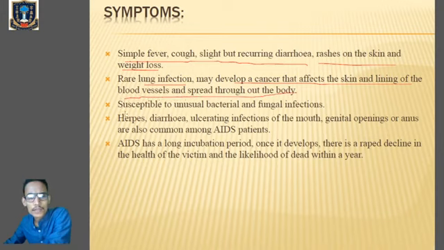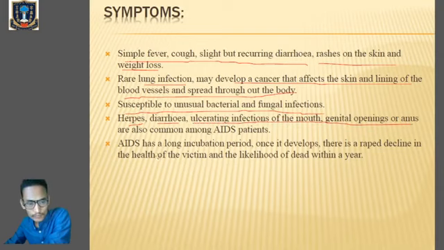Those infected by the HIV virus are susceptible to unusual bacterial and fungal infections. Why? Because the body's immune system will be very weak, so they cannot fight even a simple infection. There can be heart disease, diarrhea, and ulcerating infection of the mouth or of the genital opening like the anus.